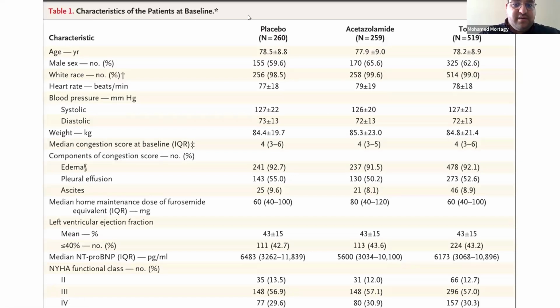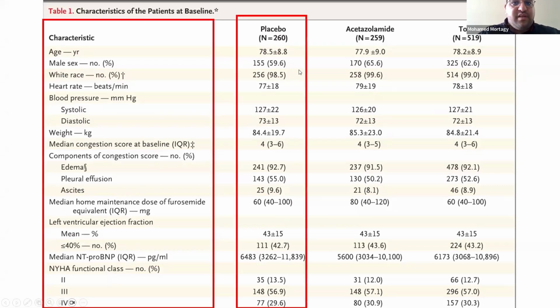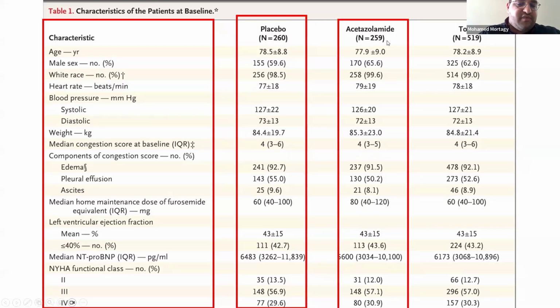And as you see here, those are the characteristics for each of the patients. And then it says you have 260 patients with placebo and 259 of acetazolamide. So the numbers are almost equal. If you look at the age, for example, you see that the mean age is similar. If you look at the male percentage, maybe the acetazolamide has more males. If you look at white race, they're almost the same.